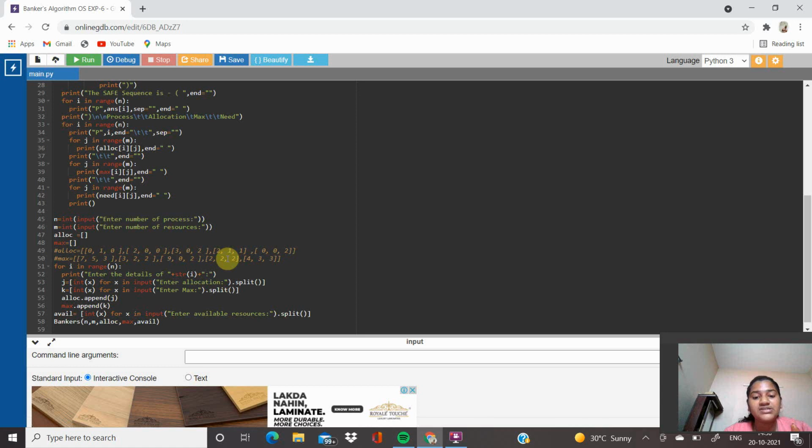If unsafe, Pi must wait and the old resource allocation state is restored. And now let's check our output.